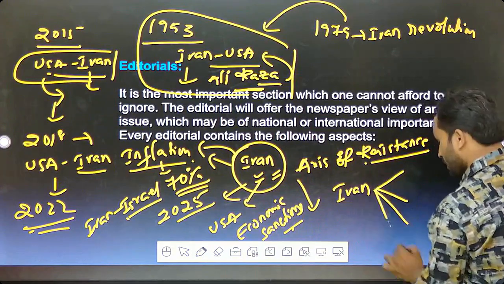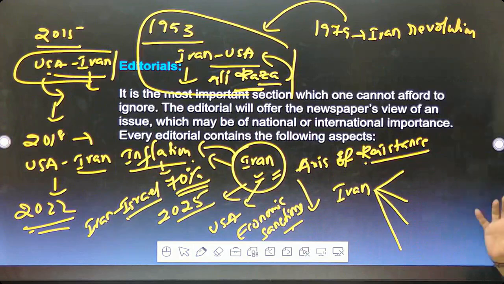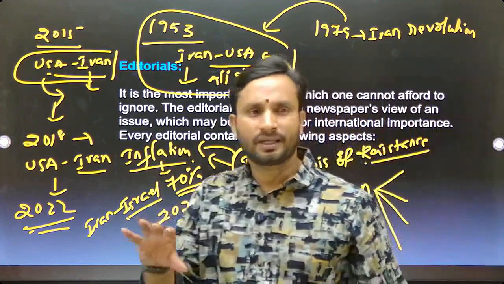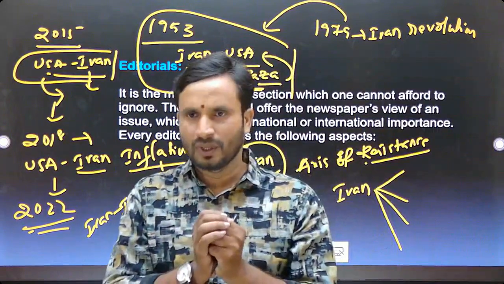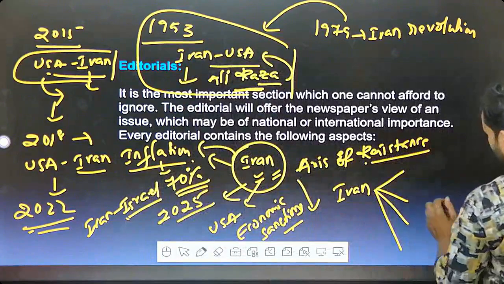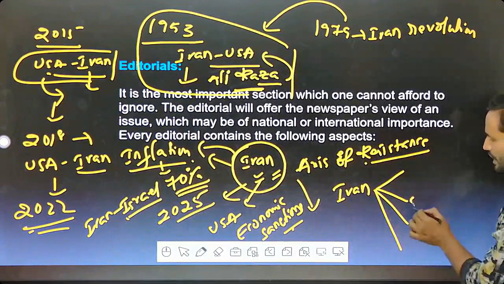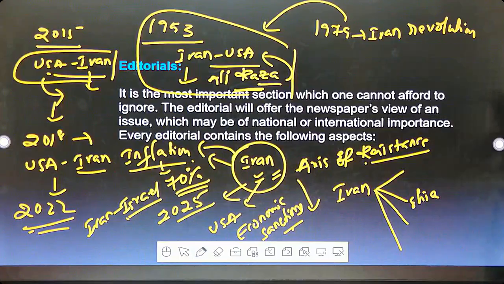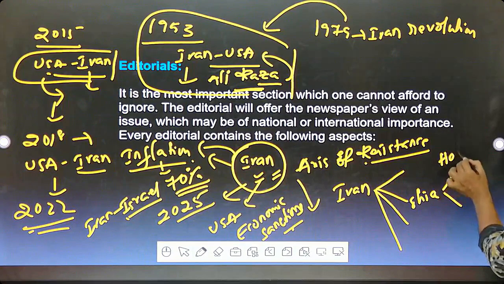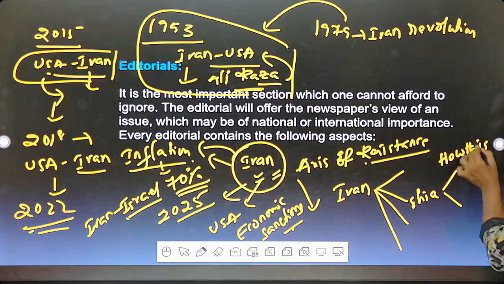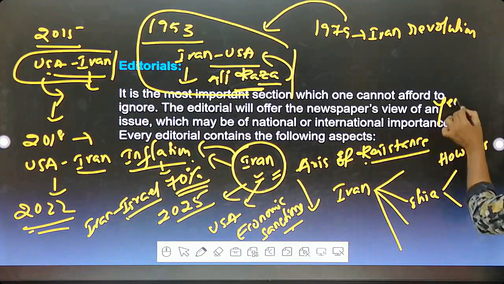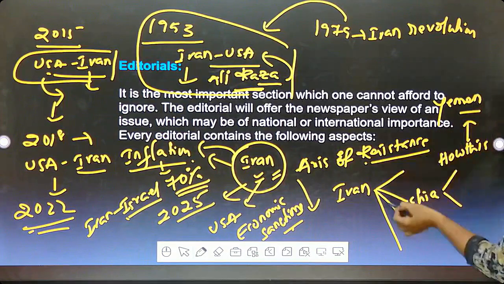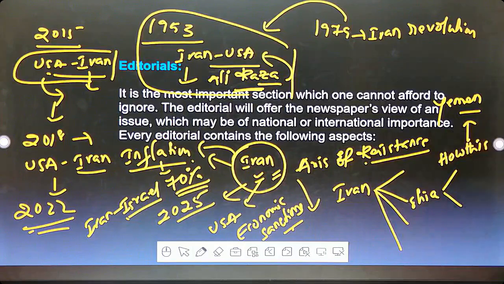Iran is providing funding to its supportive groups, like Shia groups, such as the Houthis in Yemen. Yemen is supporting Iran, and Iran is also supporting Yemen. And Hezbollah groups.